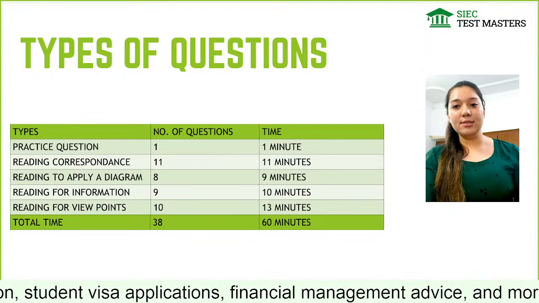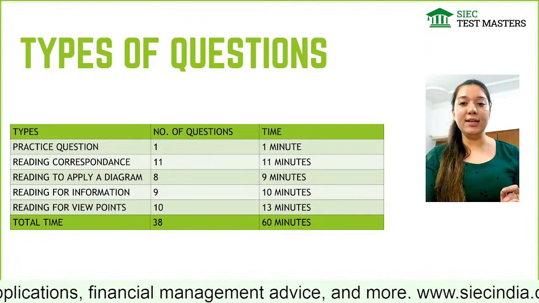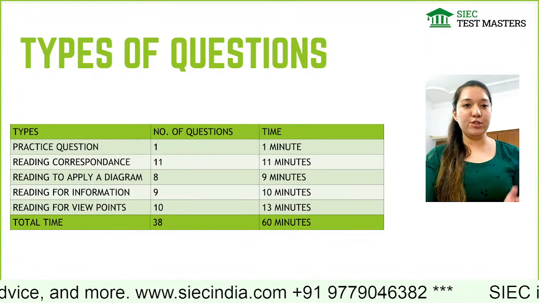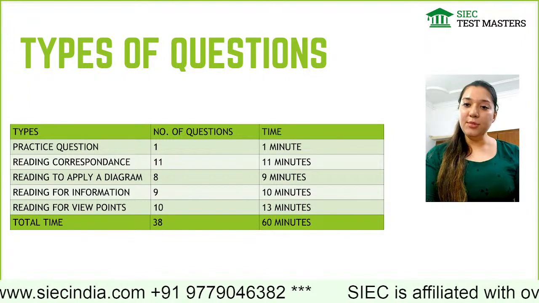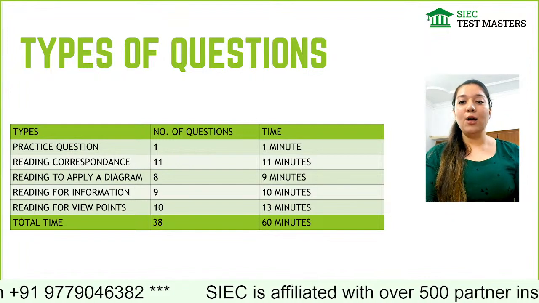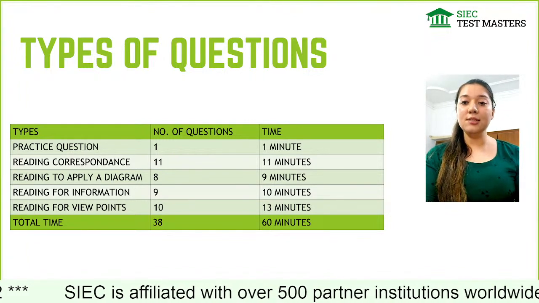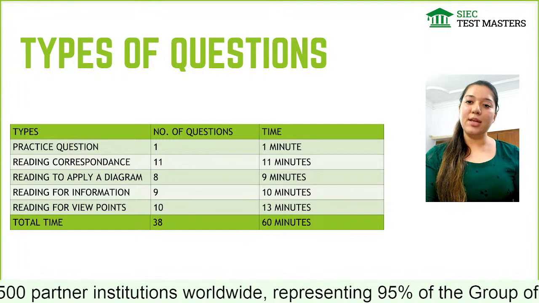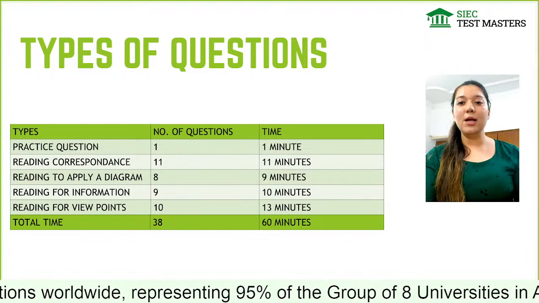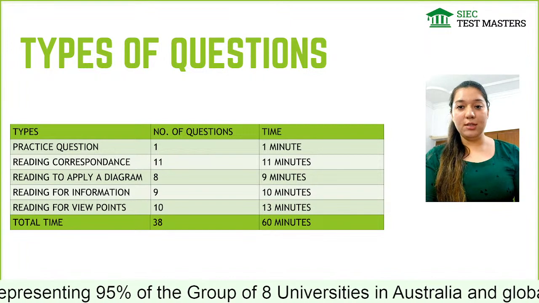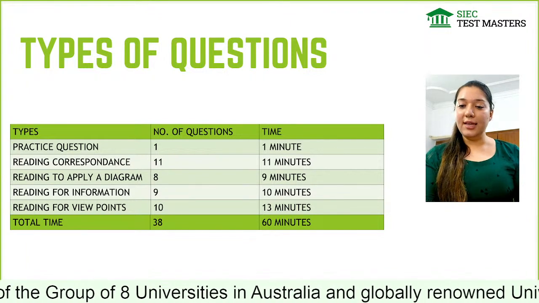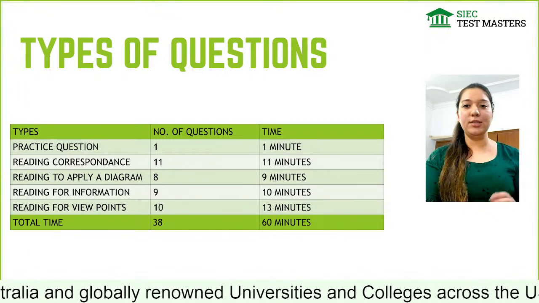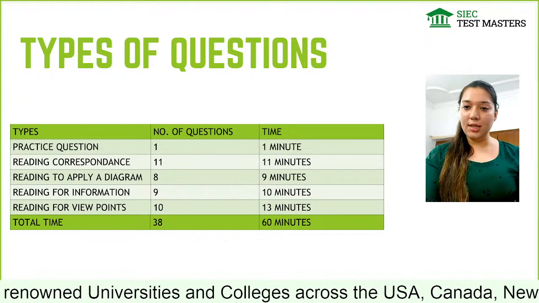Now, if I talk about the practice question, only one question will be given to you. You have to read the paragraph and it could be any one of the 4 types of questions given below. Only 1 minute will be given to you to answer the question. As in TOEFL and PTE, this is known as an unscored item, but we are unaware of which type of question is unscored and which will give us the score. So the first thing to keep in mind is, kindly do not think that this might be an unscored question or this is a difficult type of question so it might be an unscored item. Do not think all these things.